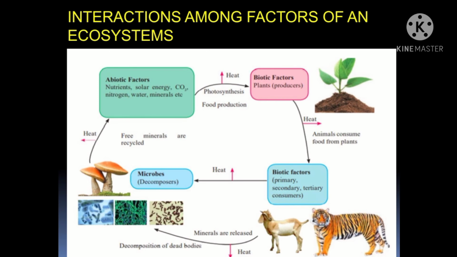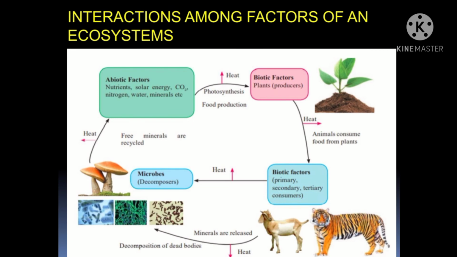How does the abiotic factor again come from the biotic factors? How is the chain going on? From biotic factors, plants, that is producers, and producers are going to be eaten by the primary consumer. The secondary consumer is going to eat the primary consumer, and the secondary consumer is going to be eaten by the tertiary consumer.